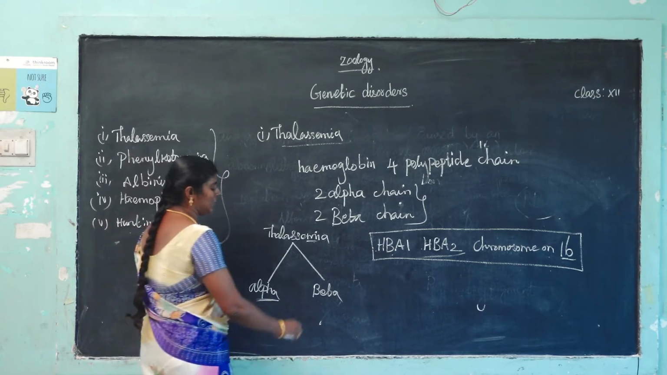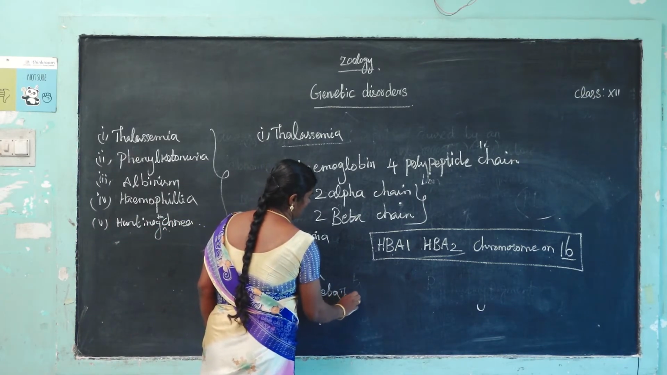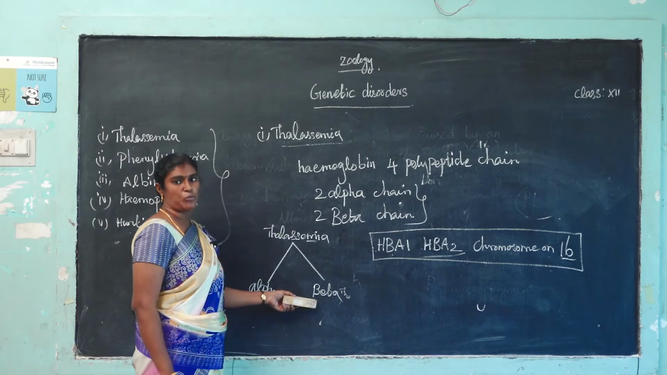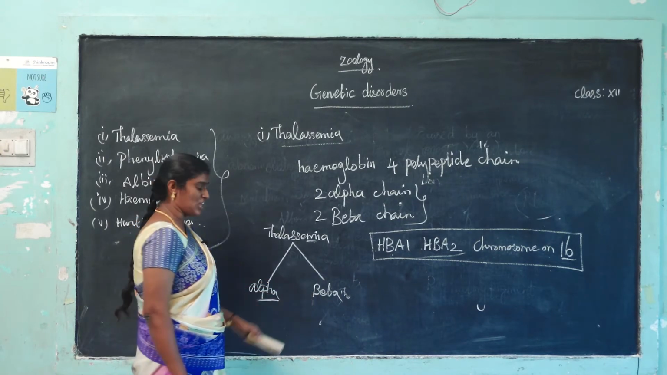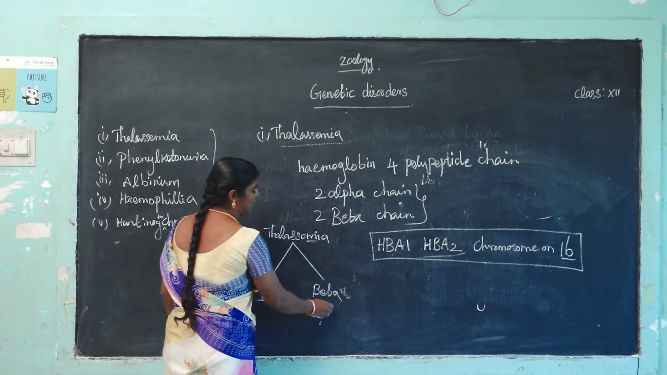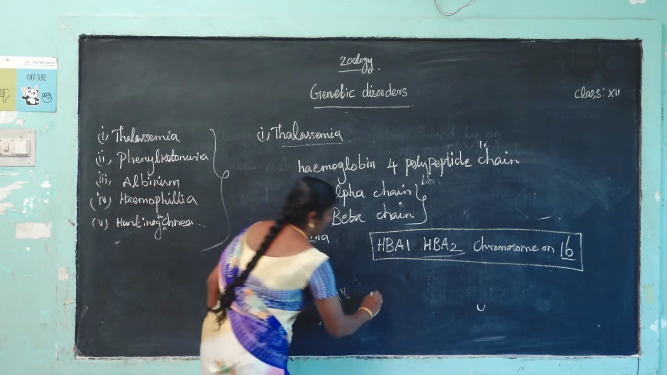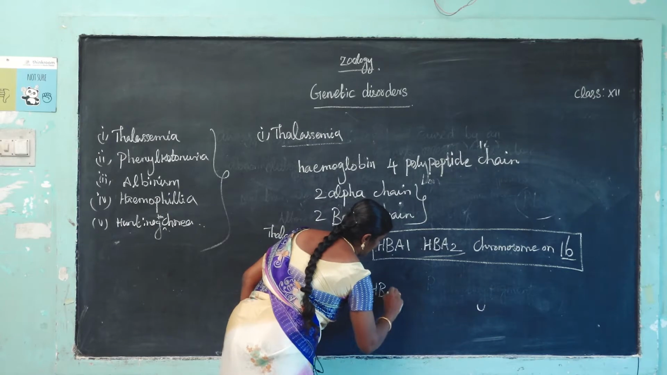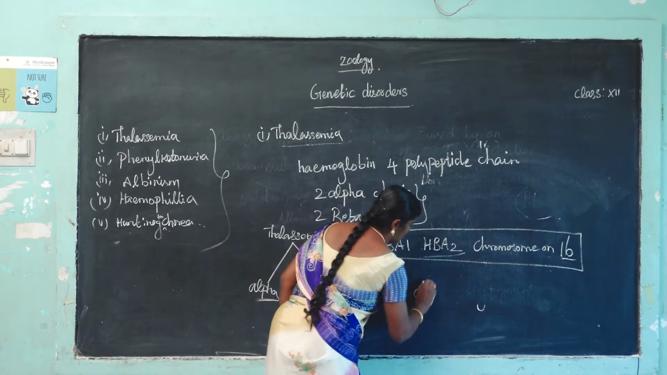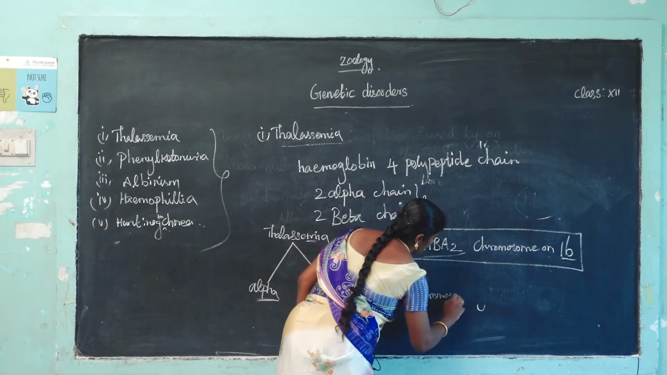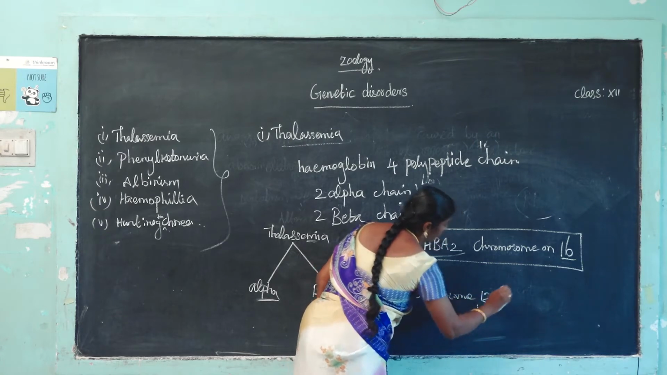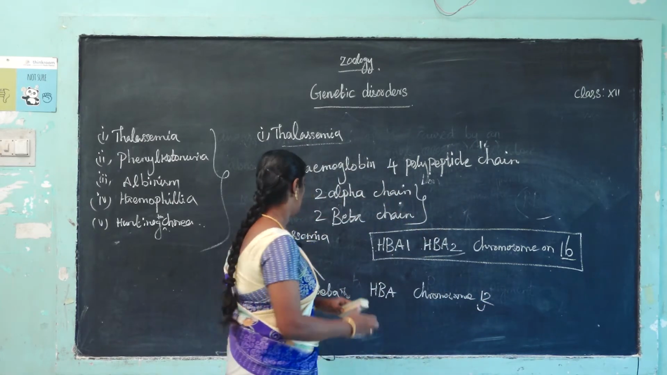Next, beta thalassemia. What does beta thalassemia mean? It affects the beta chain. Production of hemoglobin molecules affected in the beta chain is called beta thalassemia. It is controlled by the HPA gene present in chromosome 12. Chromosome 12.